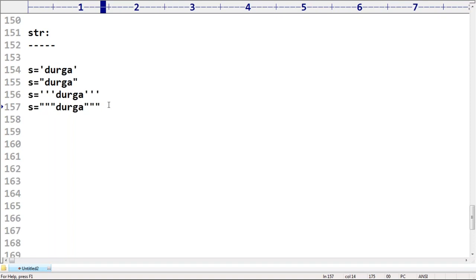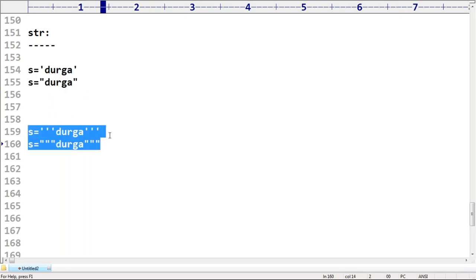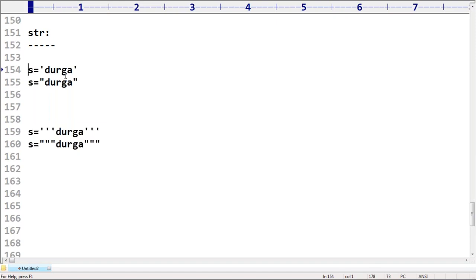This is what you people should know. Up to 3 only. Good, Santosh. Up to 3. If I take the quote symbol 4 times, sorry, it is not going to be accepted. There are special cases where we are going to use triple quotes, but generally we are always going to use either single quote or double quotes.